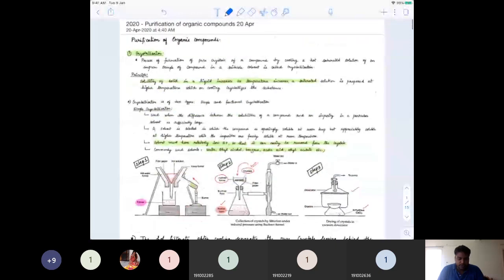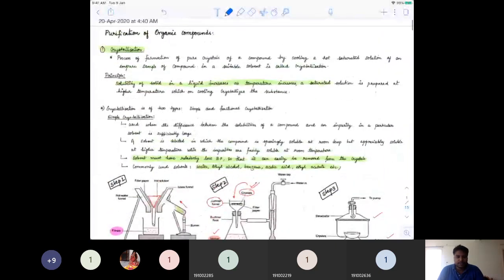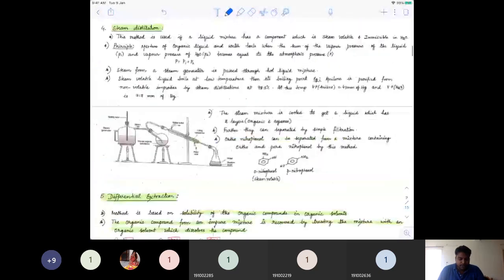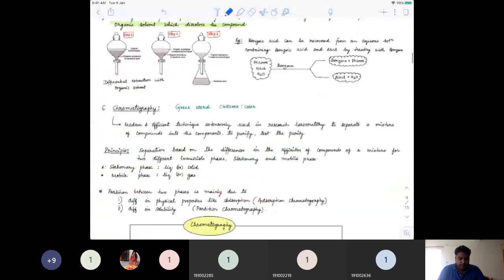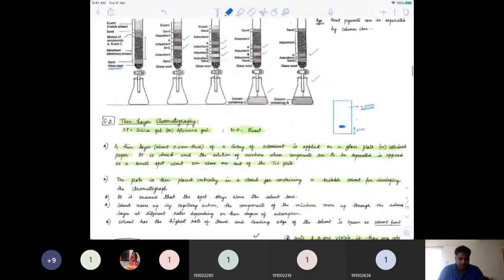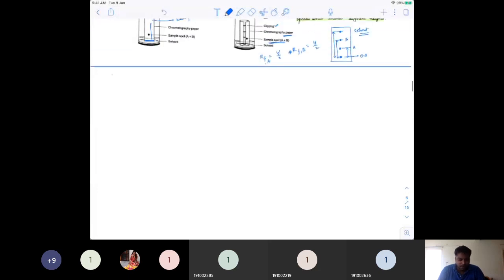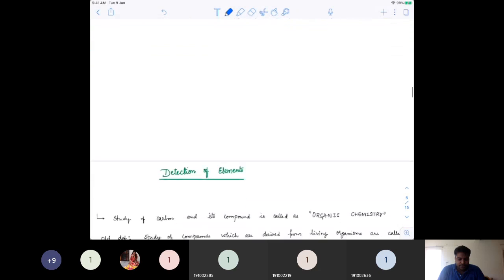I hope all of you got an idea about what the purification methods are. To summarize, we had crystallization, sublimation, distillation, differential extraction, and finally chromatography. Please go through these notes. It's very simple as long as you just read it. In JEE Advanced, you don't see many questions from this area, but in JEE Mains, definitely one of the questions can always come from this section. So have a thorough reading of that. I think this note should help you.